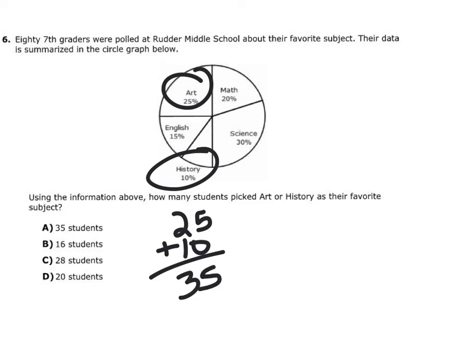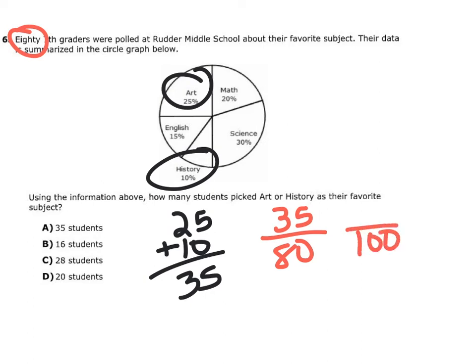So now we're going to go ahead and set up our proportions. So 35 over 80, because that's how many students were surveyed. And then we're going to put, actually it's the other way around. I made a mistake here. So this is supposed to be 35 out of 100 over here.